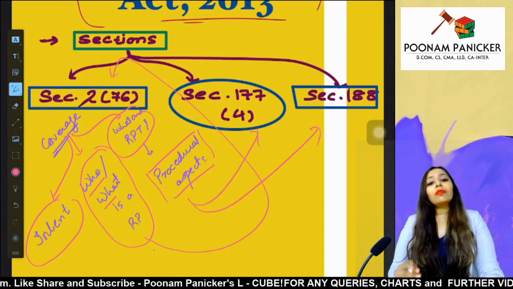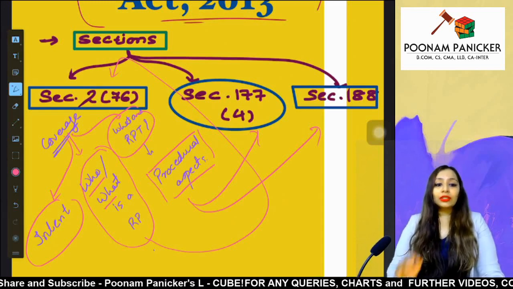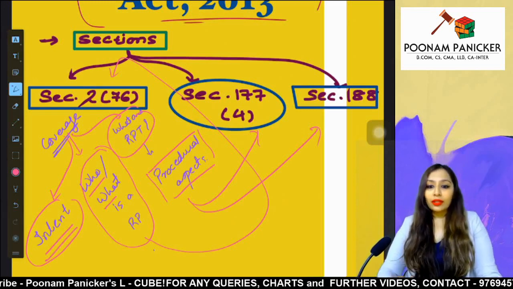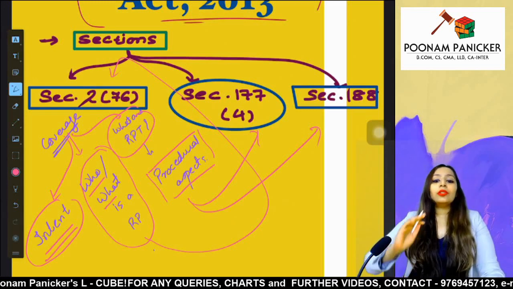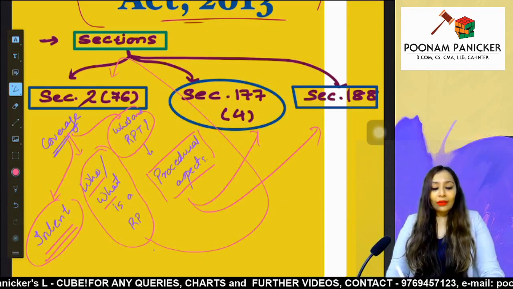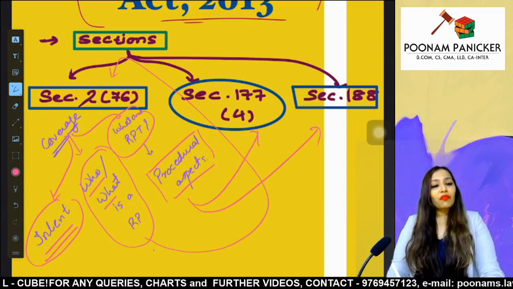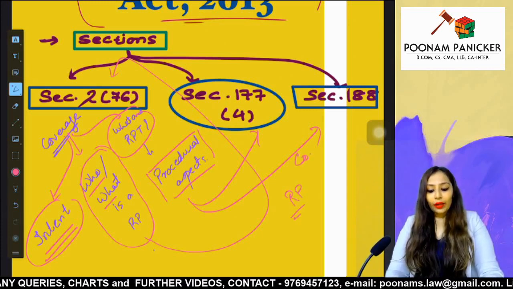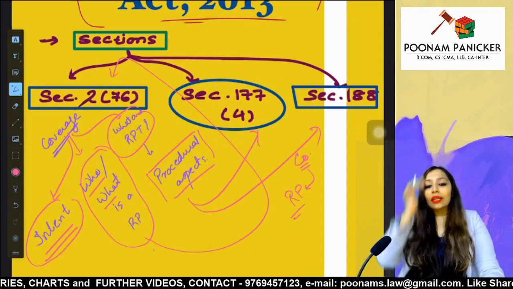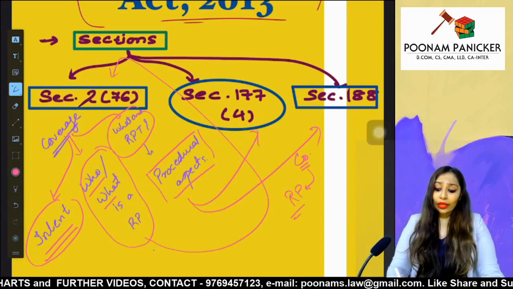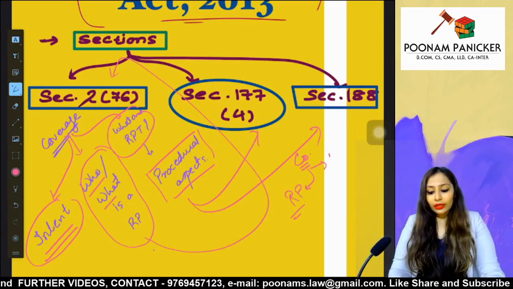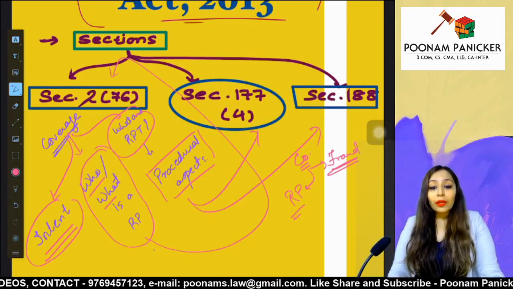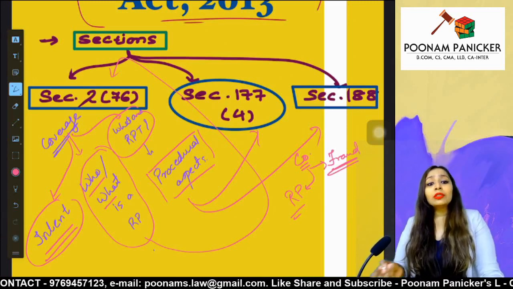But before we go into the nitty-gritties of these sections, first let us try and understand the intent of the lawmakers for creating this particular provision. Remember, before we see the definition of a related party, just imagine a party is related to a company and the company is dealing with its own related party. In such a situation, don't you think that the possibility of fraud is going to be extremely high? Because the company is, say for example, trading with its own related party, with its own person.